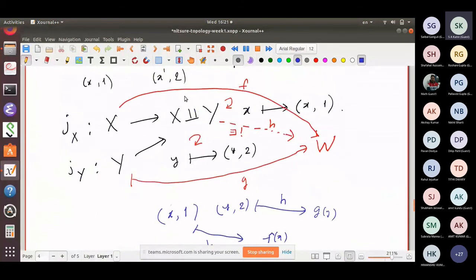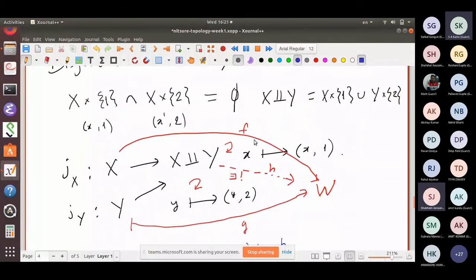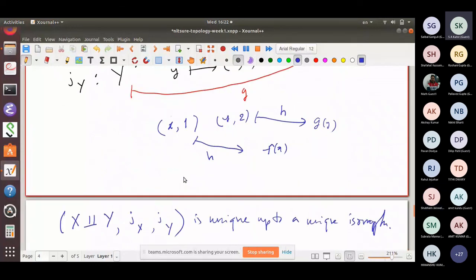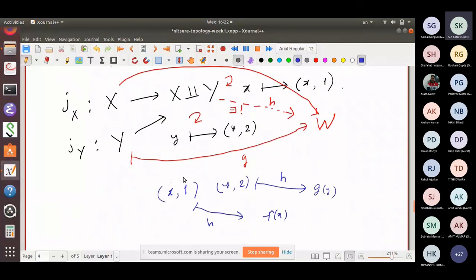So, have you understood disjoint of two sets? Yes, sir. Answer, I want to hear now. Up to defining the map from X to W and Y to W, F and G. Up to this stage you have followed, right? Yes. Let me repeat it.